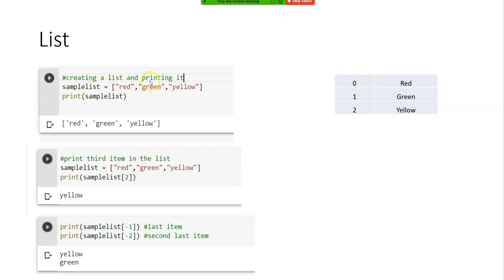So how will you create a list and print it? Very simple. I call it sample_list, right? I open a square bracket, red, comma, green, comma, yellow. And when I print it, I get it. Simple, right?